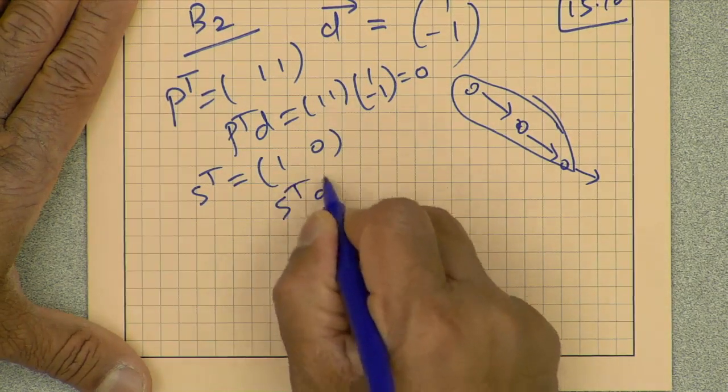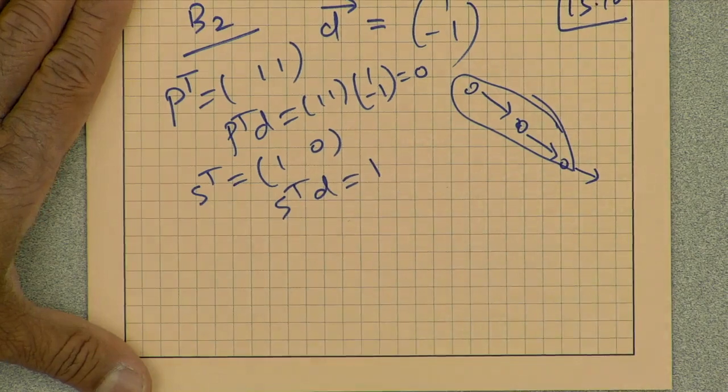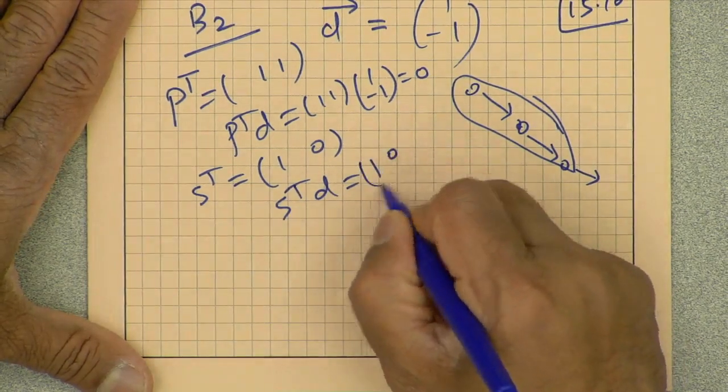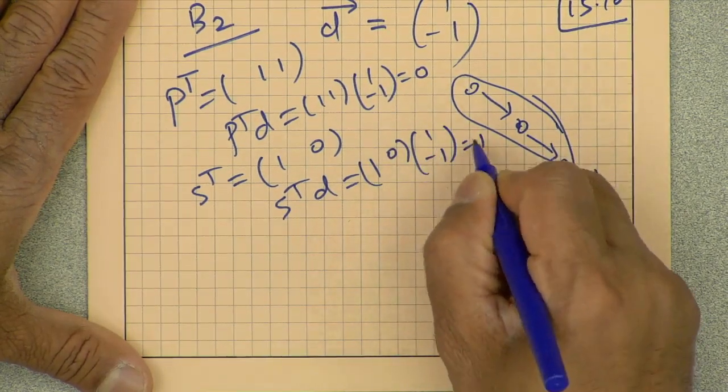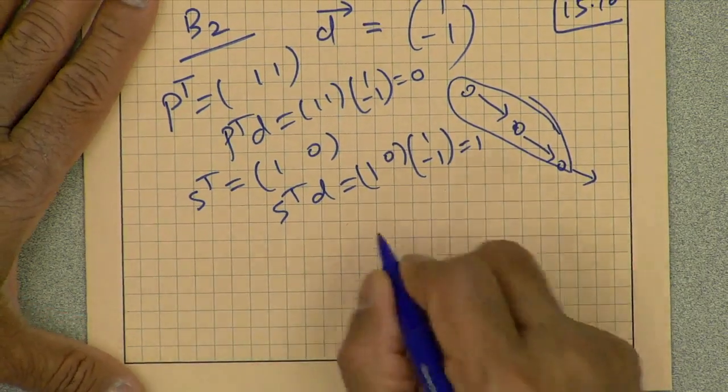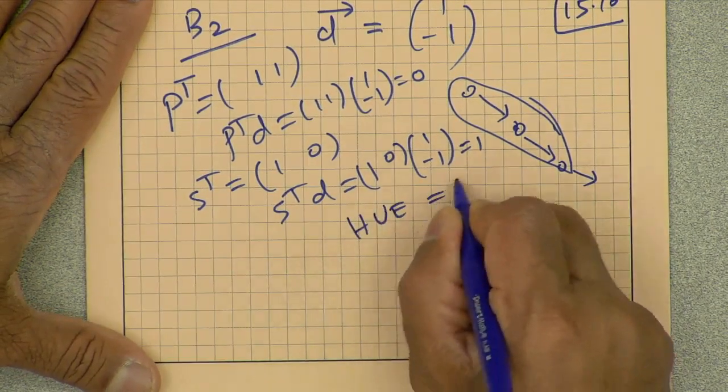That says S transpose D is going to be 1 0 times 1 minus 1, which is 1. So the hardware utilization efficiency is 100%.